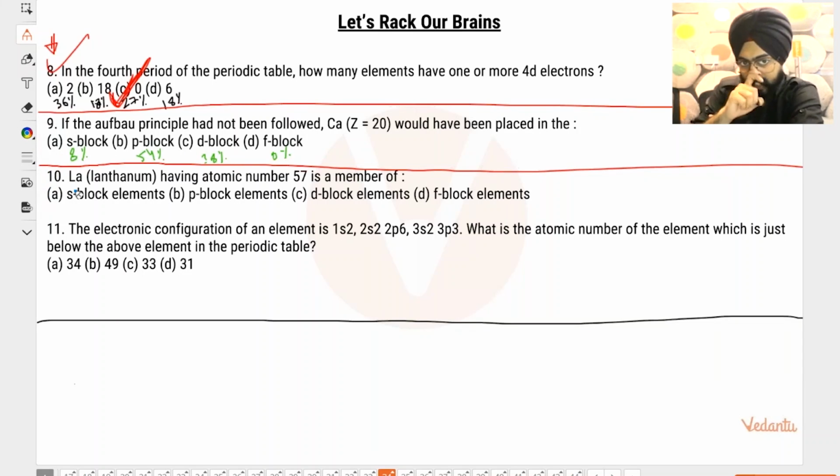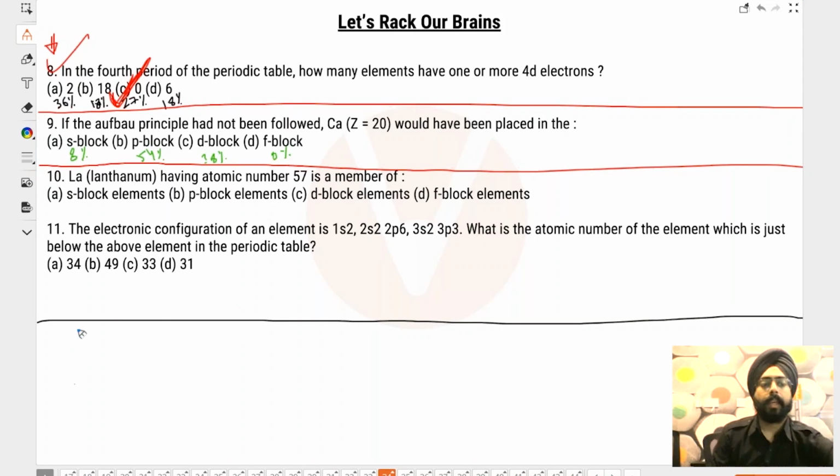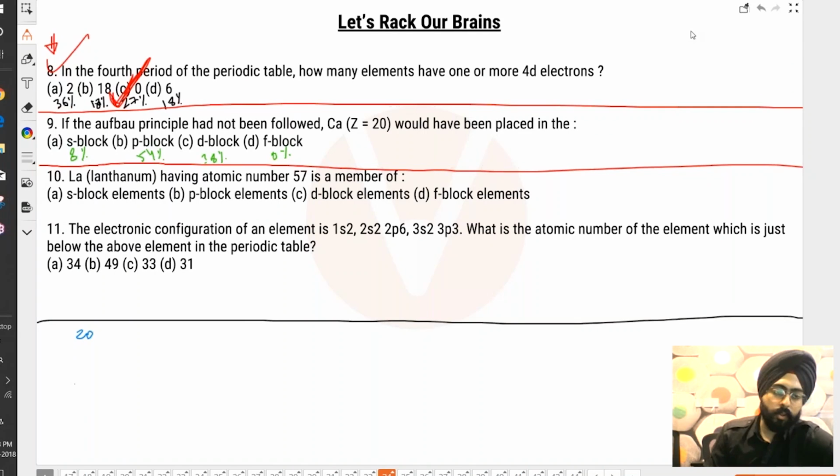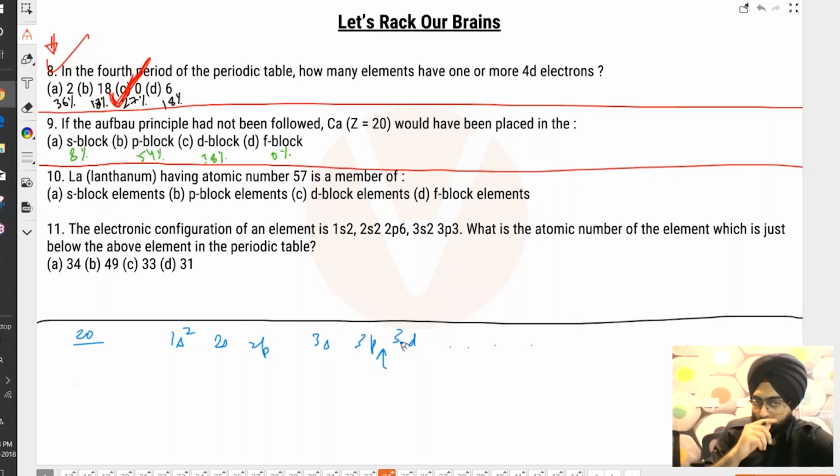So in order to think about this answer, calcium is 20. Let us try to fill the electrons one by one without following the Aufbau rule. So 1s2, then you have 2s, 2p, 3s, 3p, 3d, so on and so forth. Generally, because of the Aufbau rule, you fill a 4s here, but this is what you don't have to do. So you will have 1s2, 2s2, 2p6, 3s2, 3p. आएगा 3p में कुछ कितना आएगा 6, 7, 8, 9, 10, 11, 12.